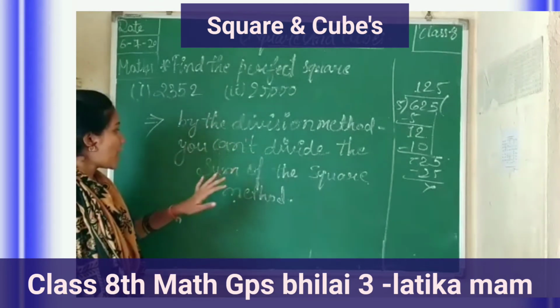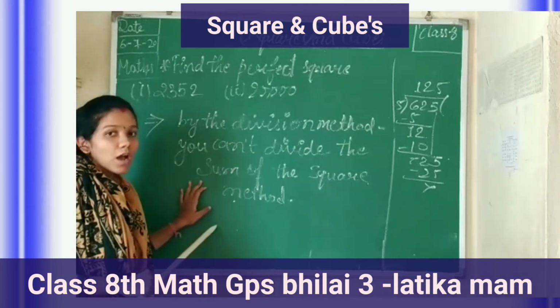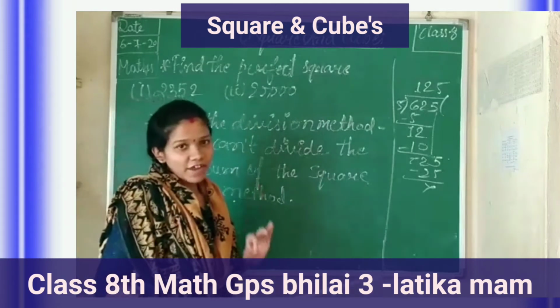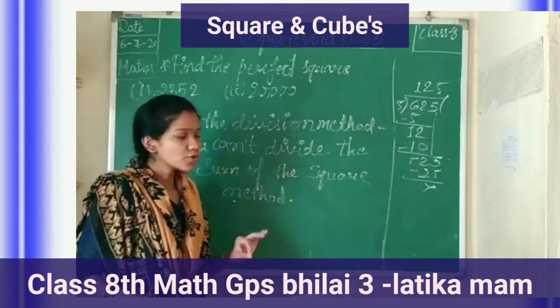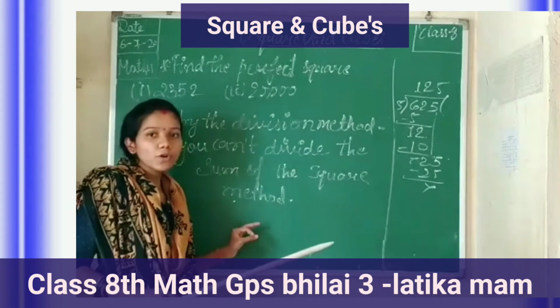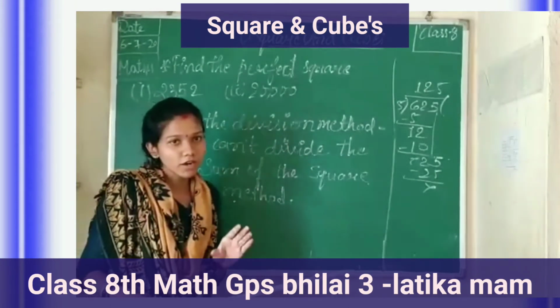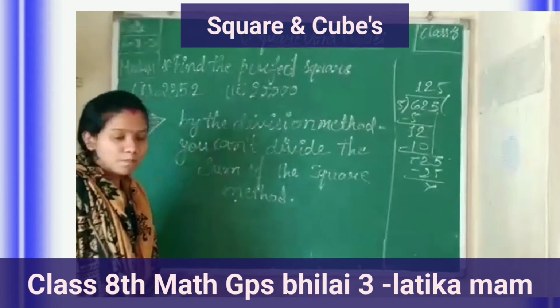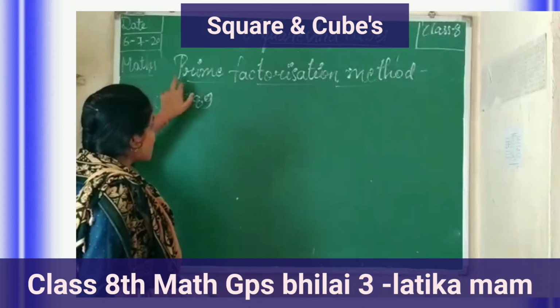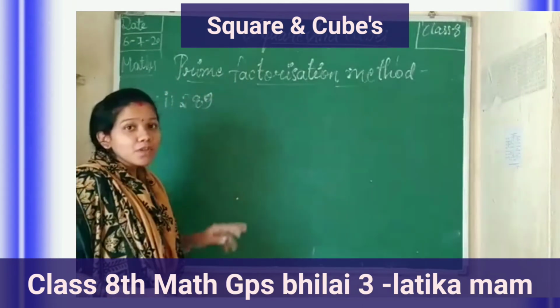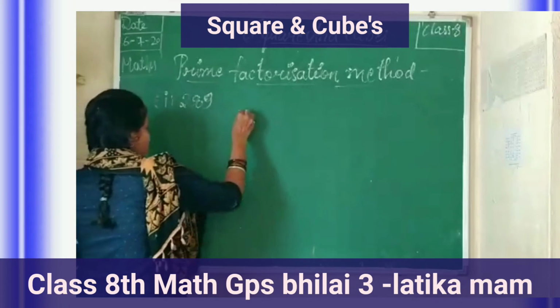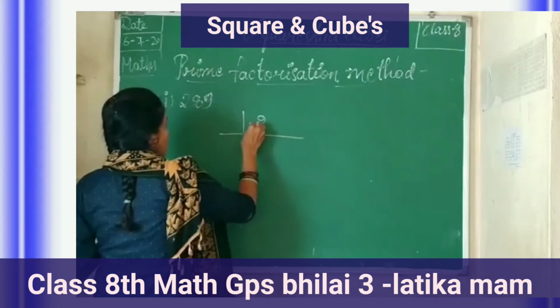By the division method, you cannot divide as the square method. When you explain the factorization as a division method, you cannot divide as a square method because it has the cubic method also. Then next, prime factorization method. We can explain prime factorization as a division method also.